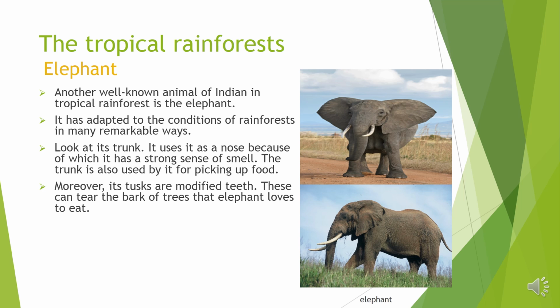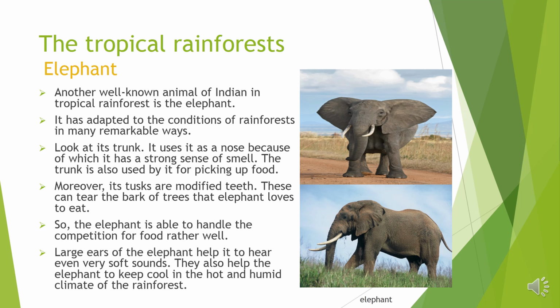Moreover, its tusks are modified teeth. These can tear the barks of the trees that the elephant loves to eat. So the elephant is able to handle the competition for food rather well. Large ears of the elephant help it to hear even very soft sounds. They also help the elephant to keep cool in the hot and humid climate of the rainforest.